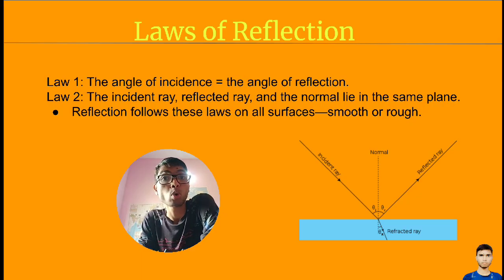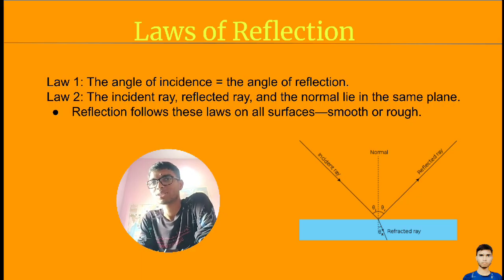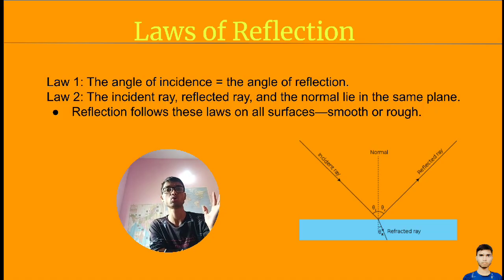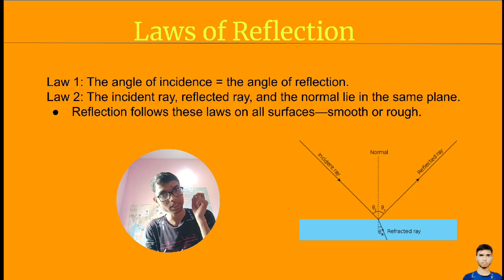Now next, laws of reflection. These are rules, these are laws. We cannot manipulate or change the laws of reflection. It will happen, sure, there is a 100% chance that it will happen.